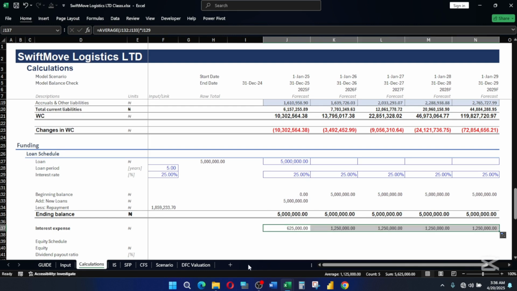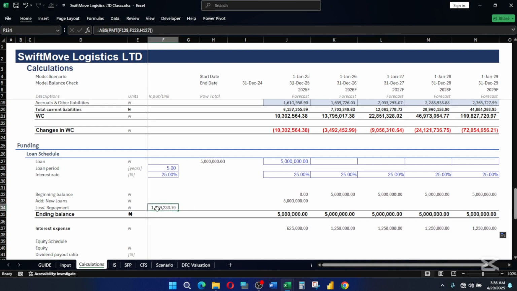So you can see this is now our interest expense, and this is the value that will be going into our income statement. So the next thing is to bring this value to this place, so that it can give us our ending balance. This is the loan. When we remove the repayment for the year, we should have our ending balance. That is what is remaining on the loan.